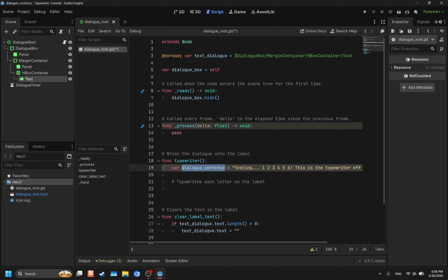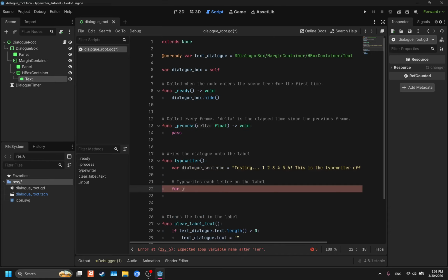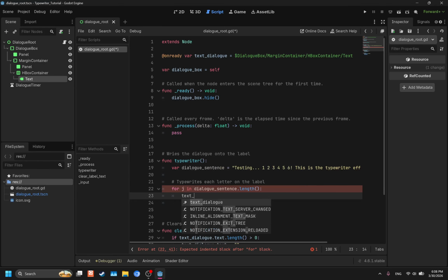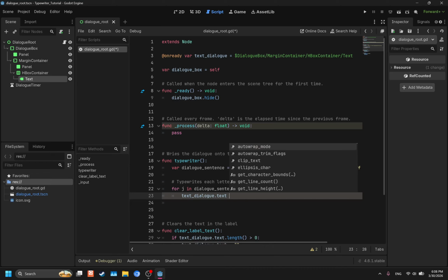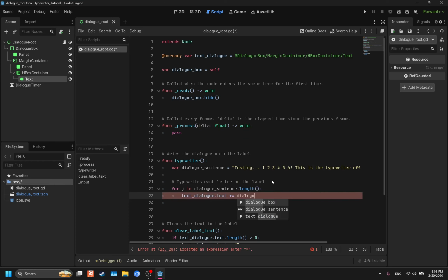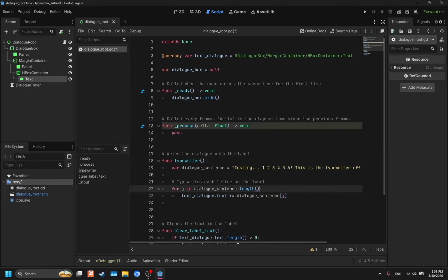It's going to add each character, which is in a separate index, to the text label. So that looks like: for j in dialog_sentence.length, then text_dialog.text plus equals dialog_sentence index j. There we go.